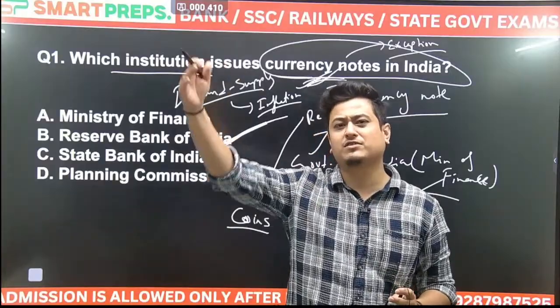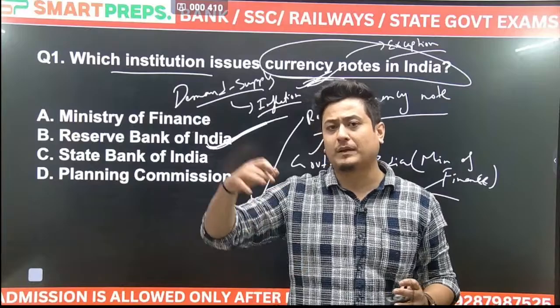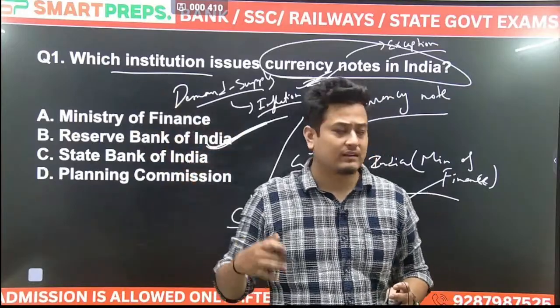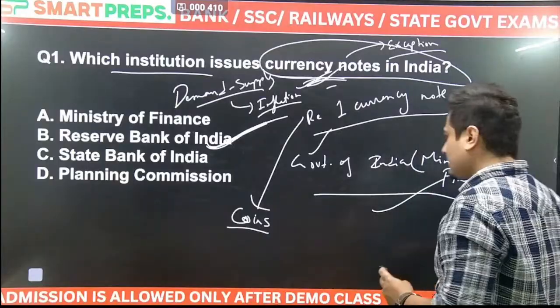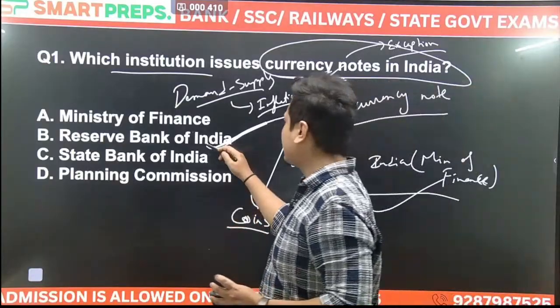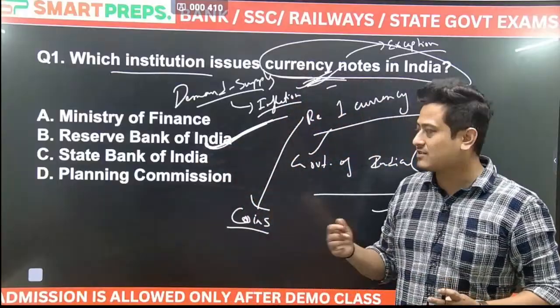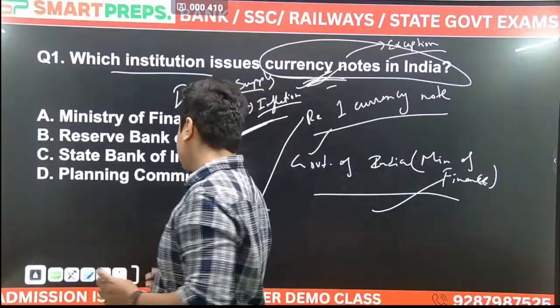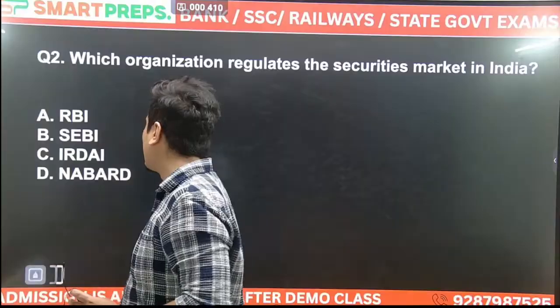There will be very high inflation, and prices will keep on rising. That would be beyond our control, beyond the limits of our economic health. So although RBI has the machine and issues the currency notes, it is not the case that it can print currency notes as much as it wants.